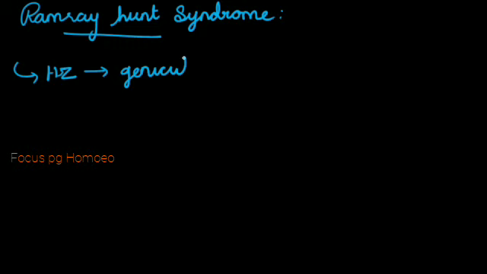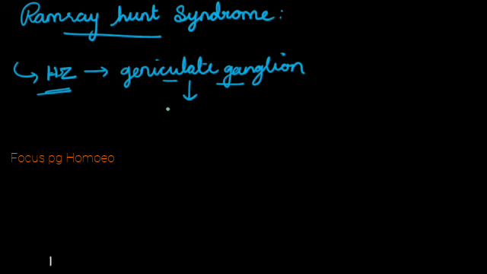So it gets settled in the geniculate ganglion, and whenever our immunity is going low, again there will be, sorry, I was correlating with some other disorder. So in case of Ramsay-Hunt syndrome, there will be herpes zoster infection which is present in the geniculate ganglion, and because of this it may lead to lower motor neuron paralysis of facial nerve.